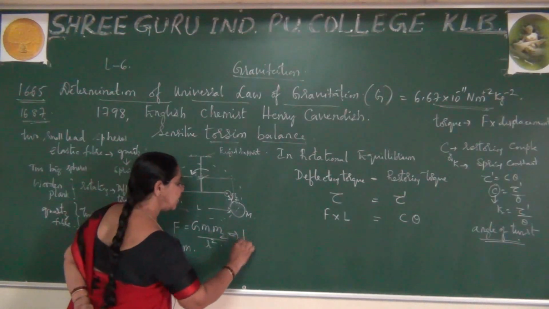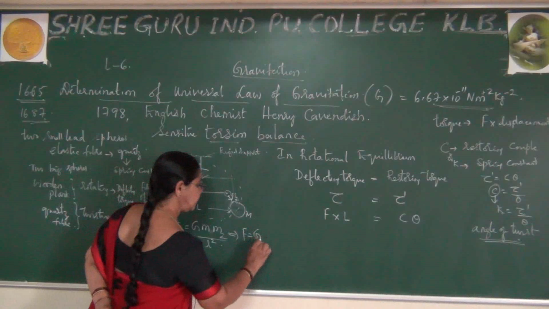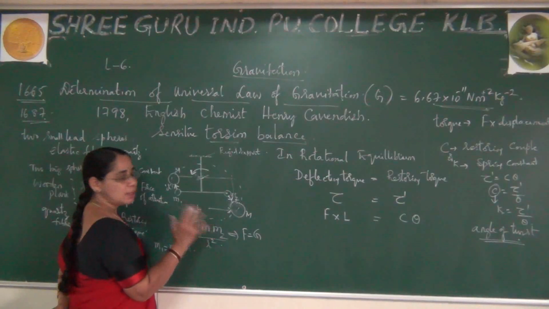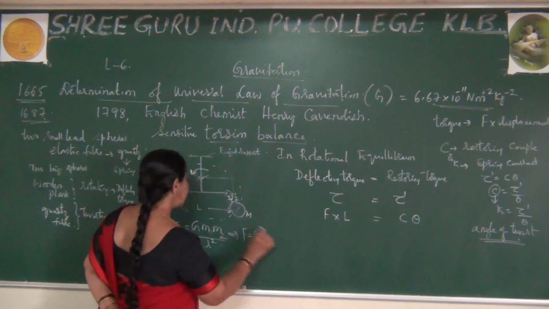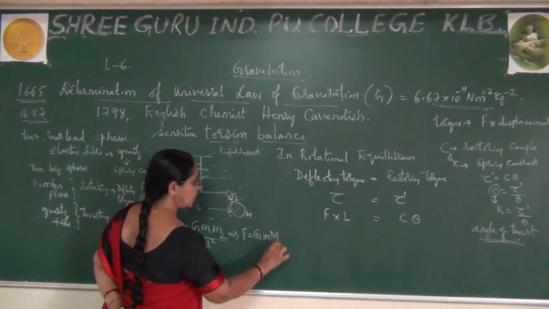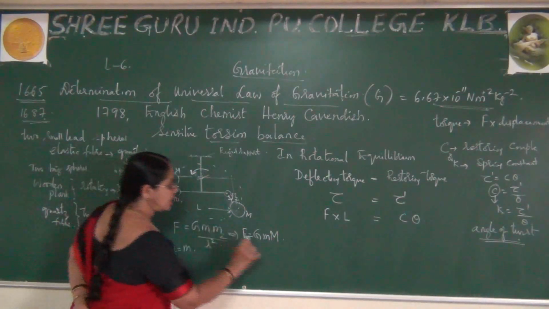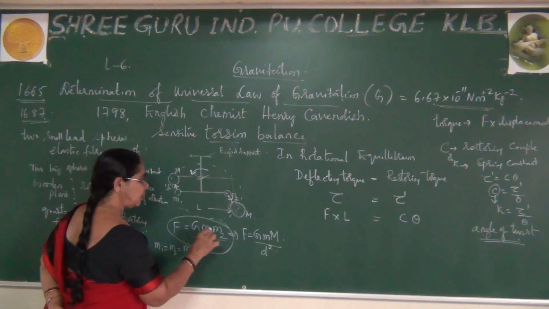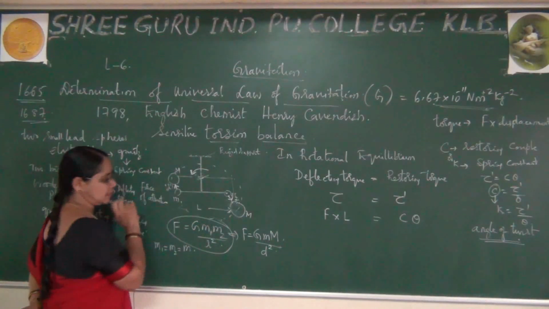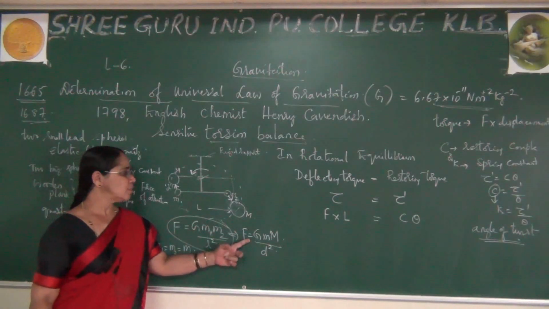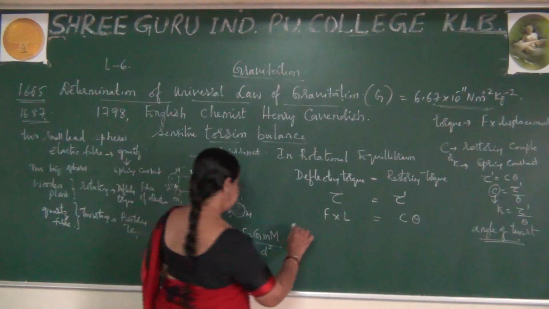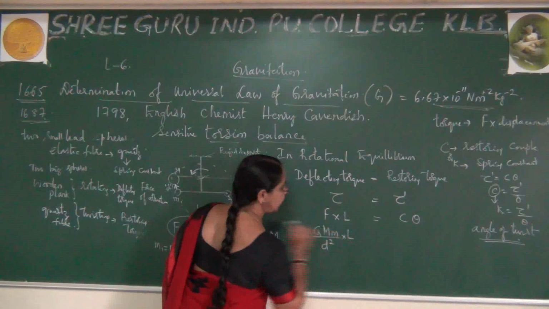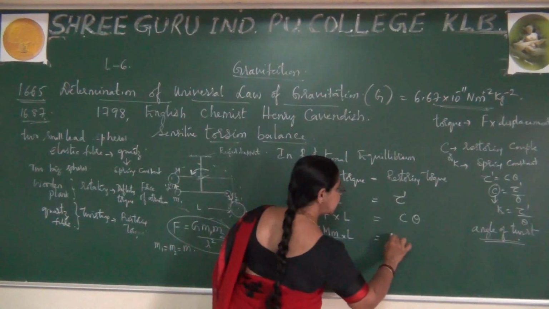So using this expression, F is equal to G. Since both masses are the same, I take small m and capital M, with the distance between them as D square. In the last class we wrote this condition for these two masses. So this is one condition for F: G capital M small m by D square into L. Now this is C theta.